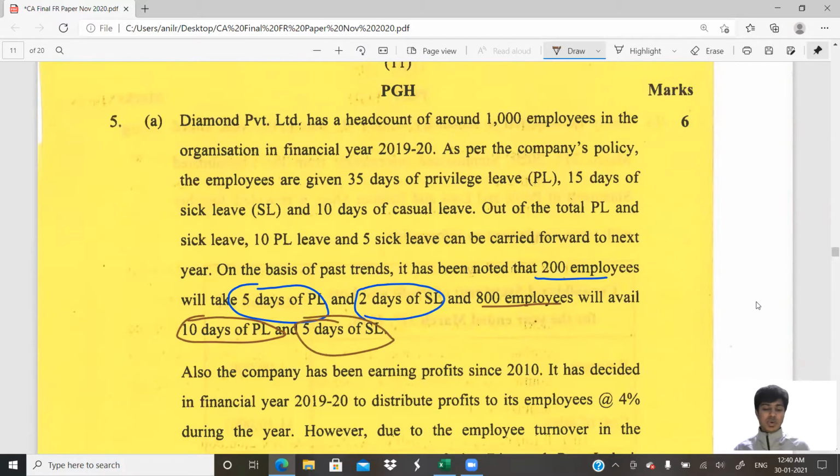So it's simple, guys. 200 into 5 plus 200 into 2. This is the leave category for 200 employees, and for 800, 800 into 10 and 800 into 5. So these are the days for which the provision has to be created. We have not been provided with information regarding the cost per day, employee benefit expense, or anything of that sort. So the provision has to be made for 200 multiplied by 5 plus 200 multiplied by 2 plus 800 multiplied by 10 plus 800 multiplied by 5. For these many days we would have to do provision. So that's the first question.